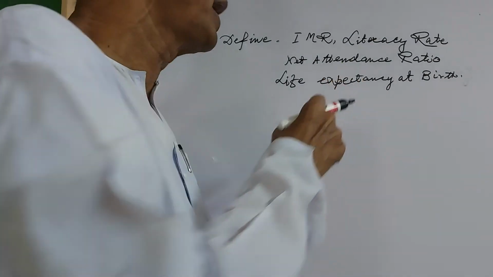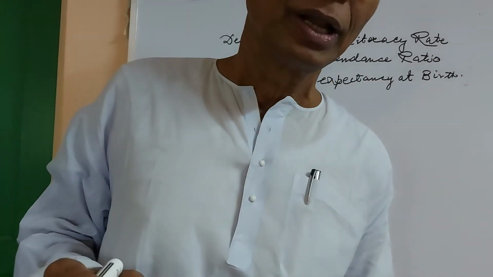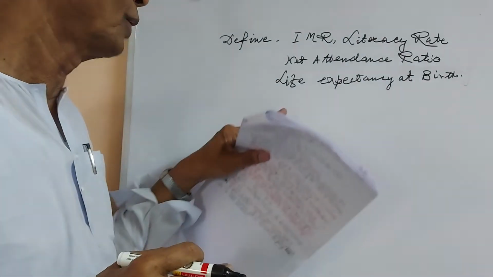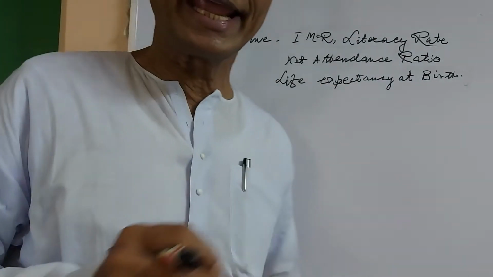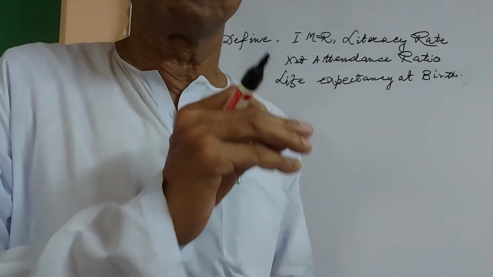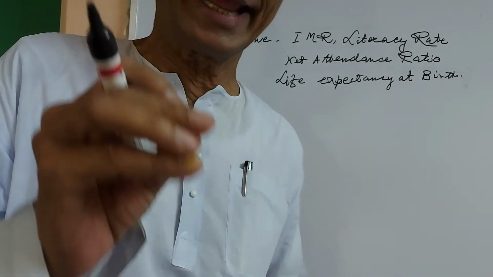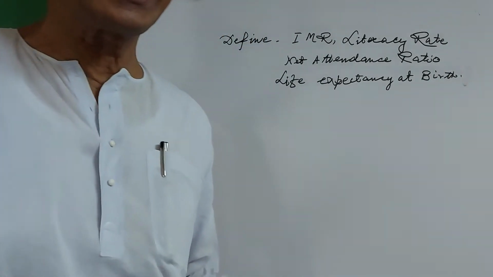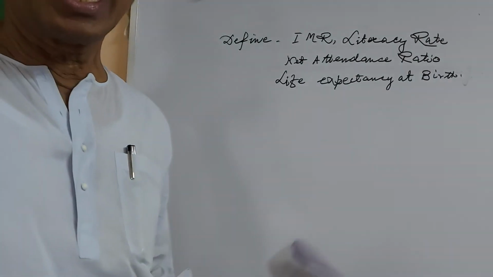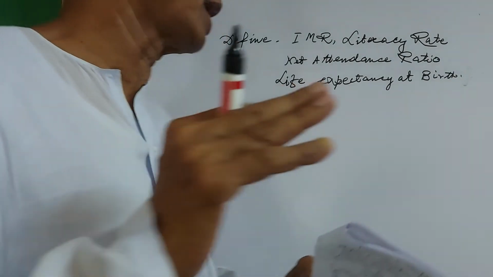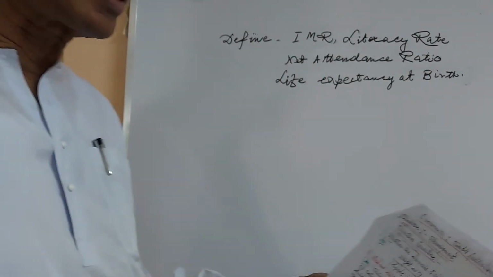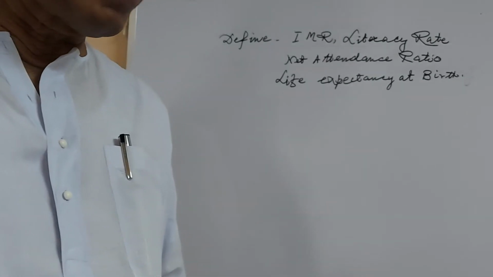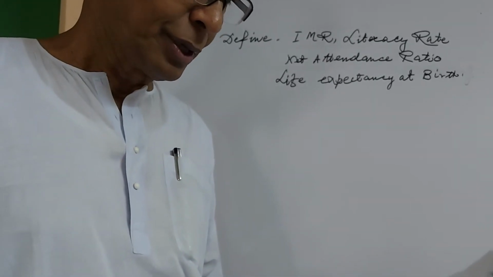Last is life expectancy at birth. What is life expectancy at birth? It is the expected length of life at birth, that is, how many years a person lives. That is life expectancy at birth. These are the four definitions. You must learn them by heart. Yes. Next question.